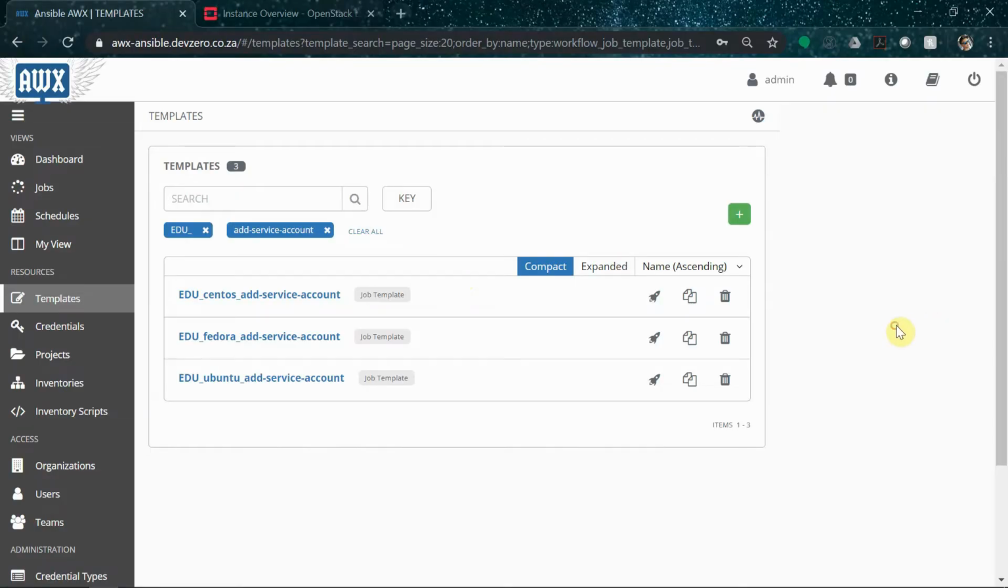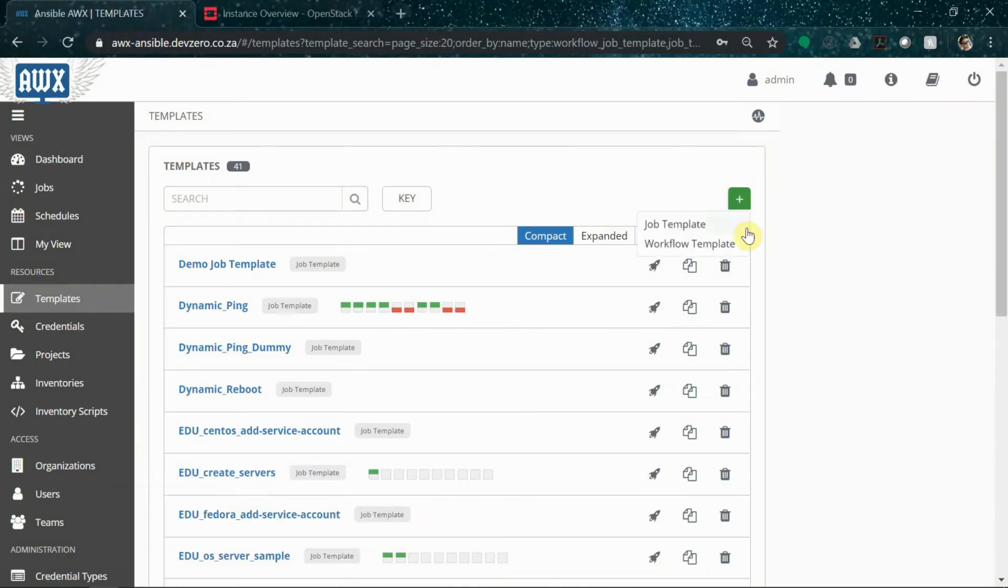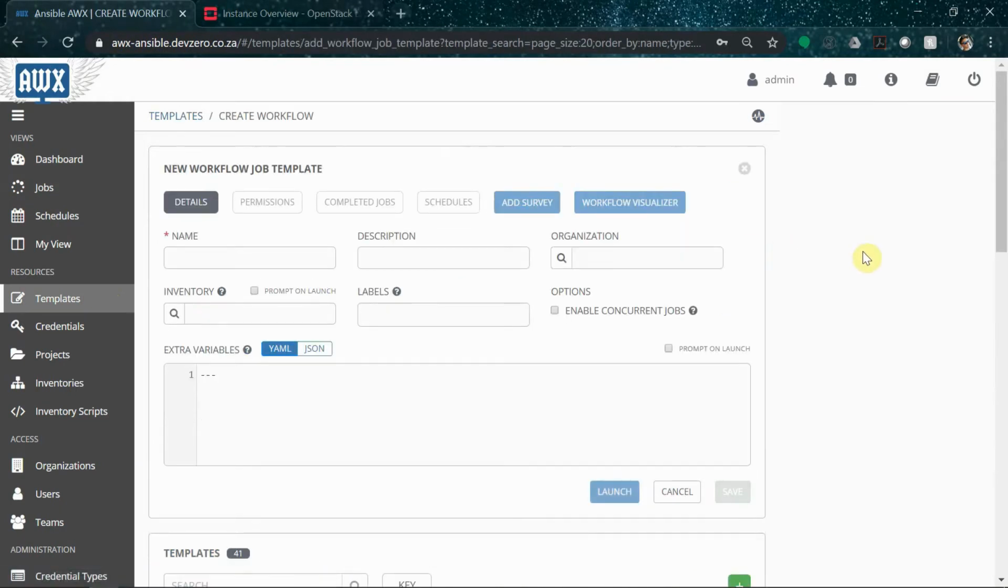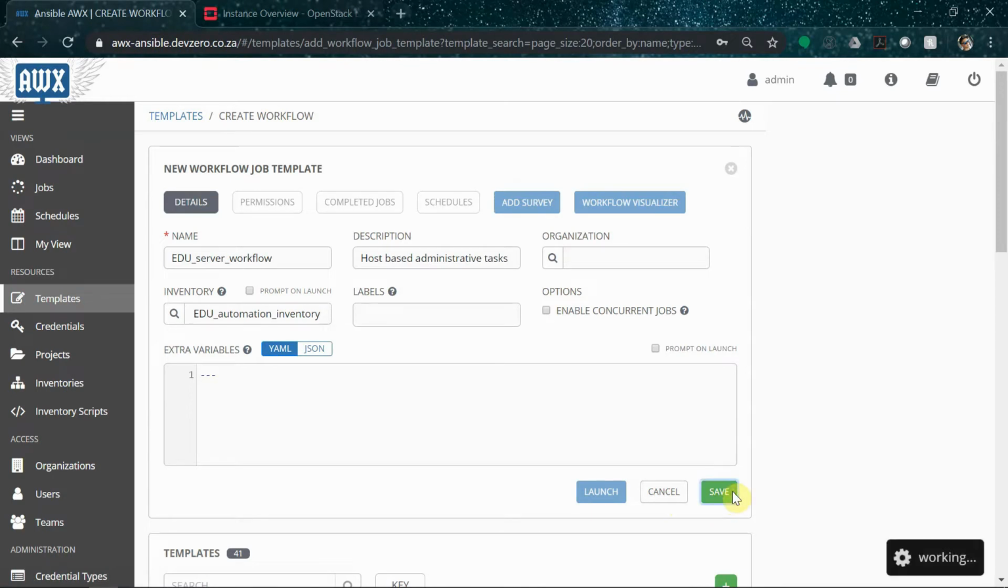Now, instead of running each of these job templates separately, we can get a little bit more efficient by using one of my favorite features in AWX and run these 3 templates as part of a workflow. To build a workflow, we can click on the template tab as usual, and then we create a new workflow template. After we name and save the workflow, we're dropped into the workflow visualizer.